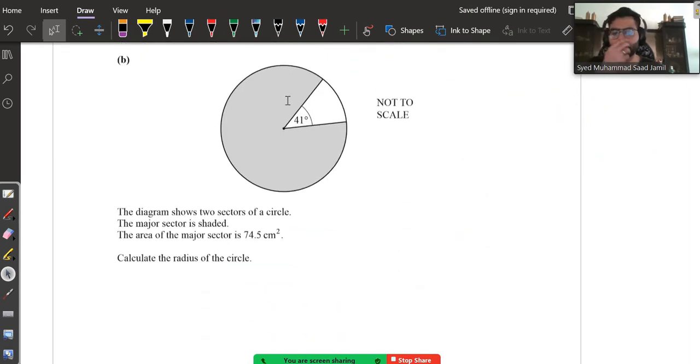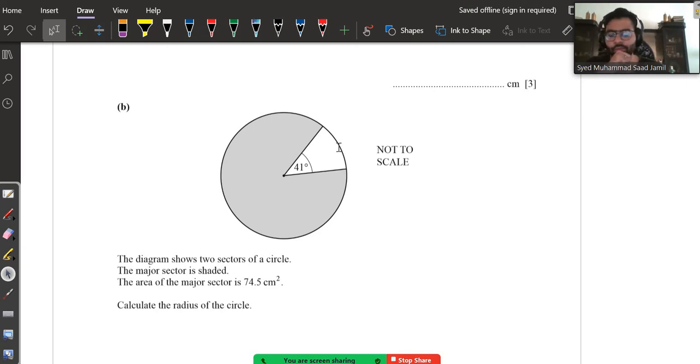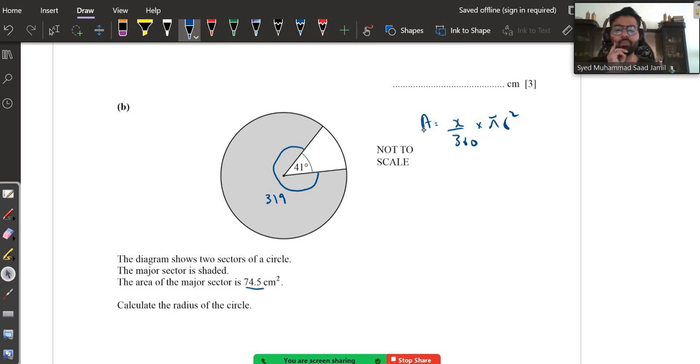Moving on. The diagram shows two sectors of a circle. One is the minor sector with 41 degrees. The other one is the major sector with 360 minus 41, which is 319. The area of the major sector is 74.5. Calculate the radius. First of all, just write down the formula once again. Area is equal to x upon 360 multiplied by pi r squared. That's the formula for area. They are saying that the area of the major sector is 74.5. So instead of A, I will write 74.5 is equal to, instead of x, I already know it's 319.